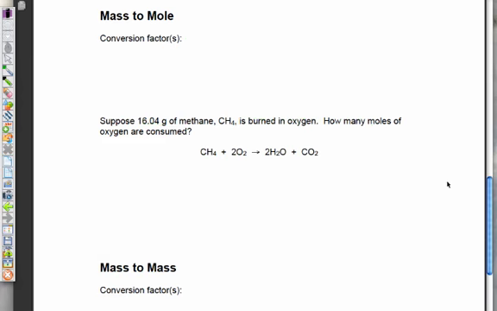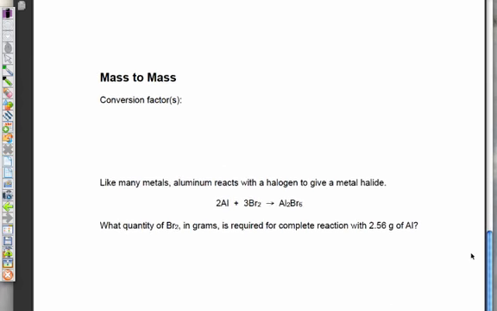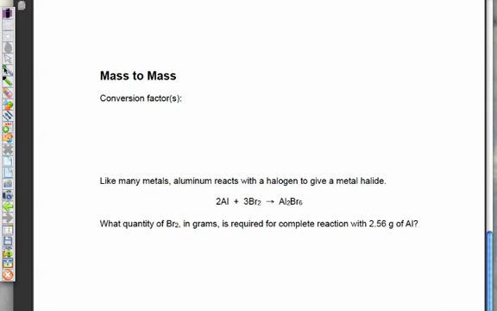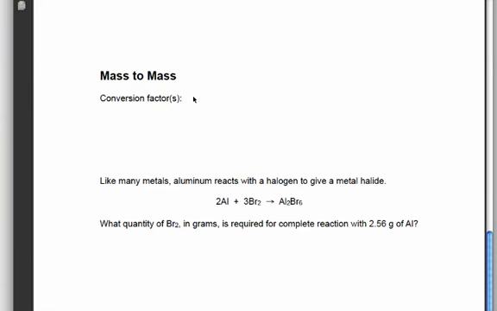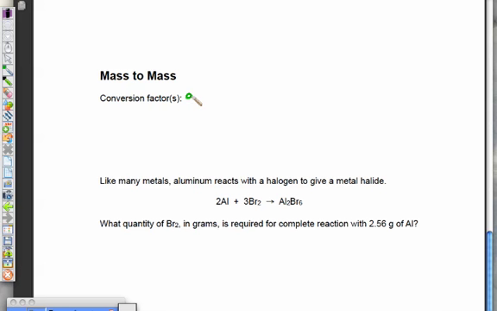And the last problem. Let's see, it's a mass-to-mass conversion. So we are going to go from grams of A into grams of B. Now this one is going to be the longest of the 4. And the first conversion factor we're going to do is we're going to have to convert grams to moles using our molar mass.